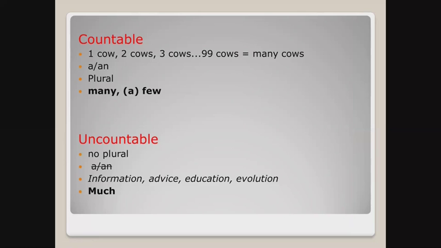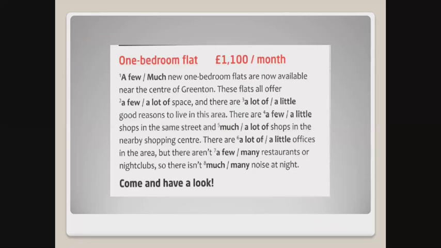As you can see, there are also some limitations when it comes to the use of quantifiers. For example, quantifiers many and a few can be used only in front of countable nouns, whereas the quantifier much can only be used in front of uncountable nouns. Here we have a short text in which you have to decide which quantifier to use. So think about whether the nouns following quantifiers are countable or uncountable. For this task you have a minute or so, and then we will go through it together.